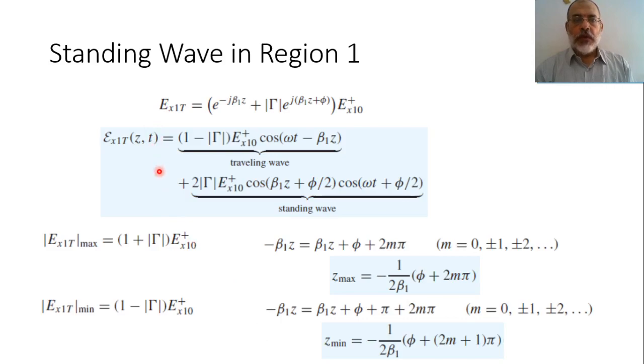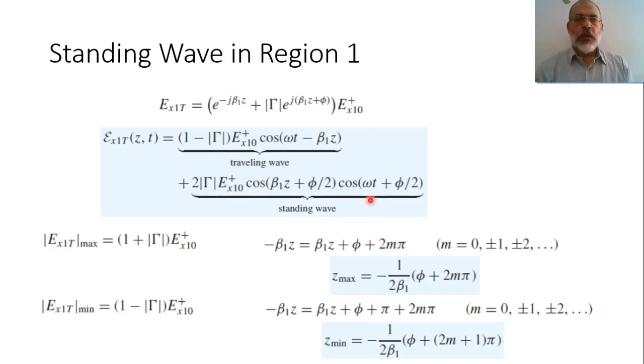That's what we have obtained till now. The phasor of the total electric field is Ex10 plus the amplitude of the incident field multiplied by the forward propagation function plus the magnitude of the reflection coefficient multiplied by the backward propagation function with the phase shift phi, which can be represented as traveling wave component plus standing wave component.